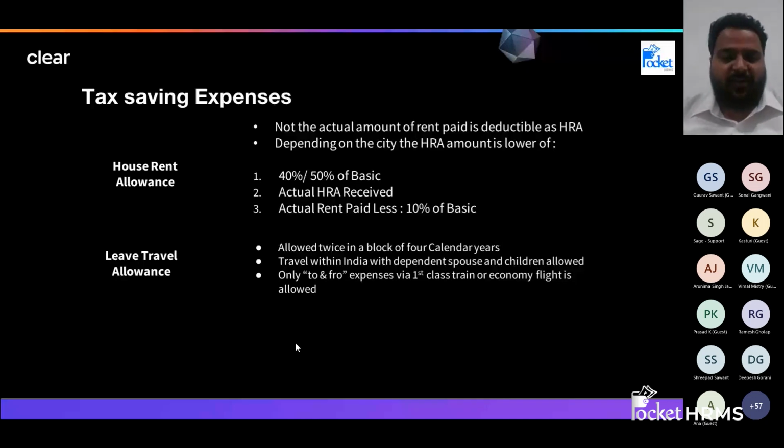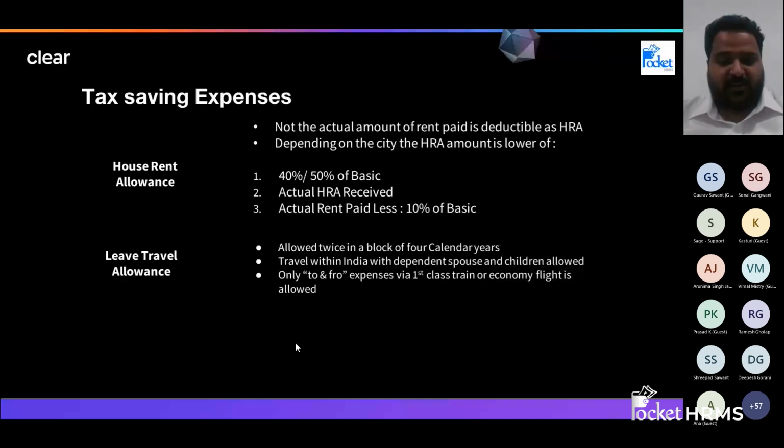So, house rent allowance, I think all of us know that whenever we are staying on rent, we actually incur a certain amount of expenditure on rent and maintenance, and this is tax deductible. Now, is the entire amount of rent we pay deductible? The answer is no. Firstly, we have to see whether the employer is giving us the component of HRA in our salary or not. So please check whether HRA is available to you. If the HRA is not available, you can consult with your payroll team. You can further break your salary and get the HRA component so that you can claim it.